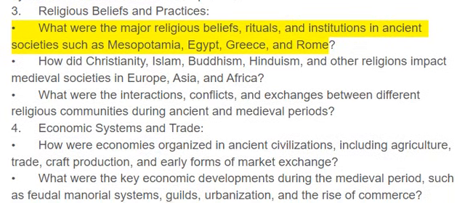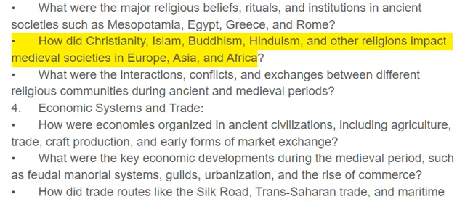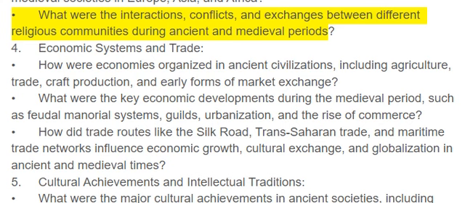What were the major religious beliefs, rituals, and institutions in ancient societies such as Mesopotamia, Egypt, Greece, and Rome? How did Christianity, Islam, Buddhism, Hinduism, and other religions impact medieval societies in Europe, Asia, and Africa? What were the interactions, conflicts, and exchanges between different religious communities during ancient and medieval periods?